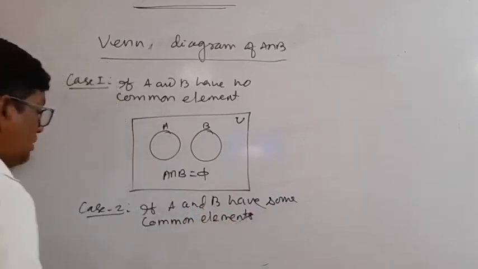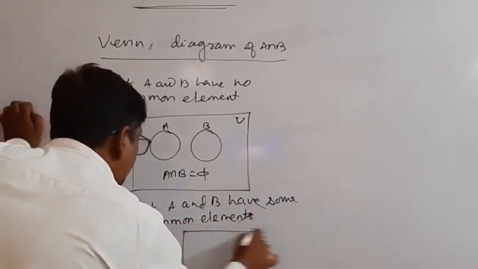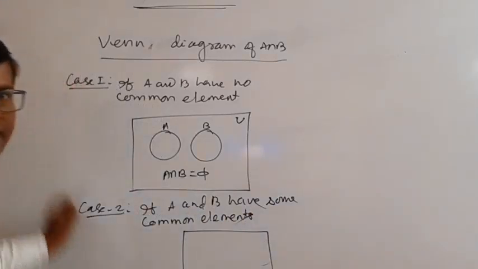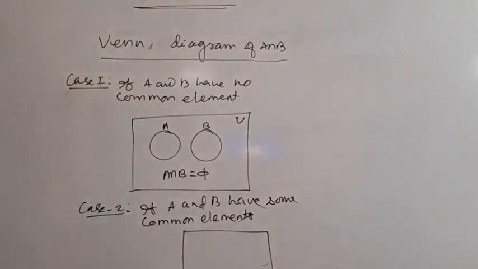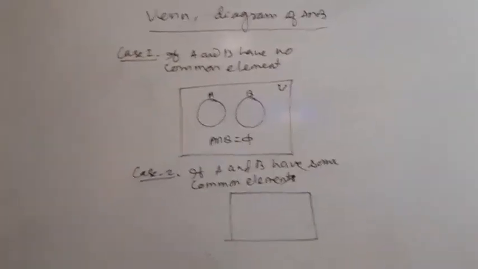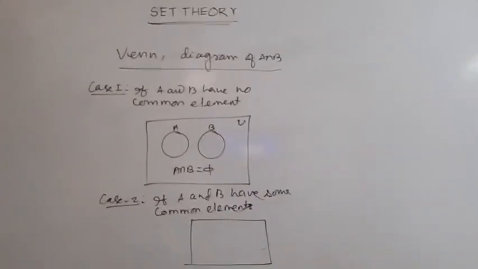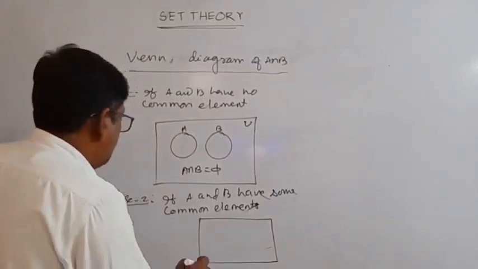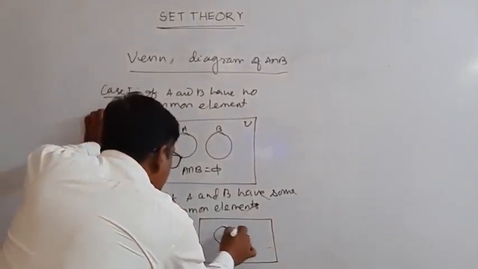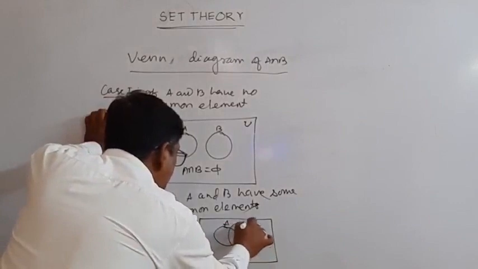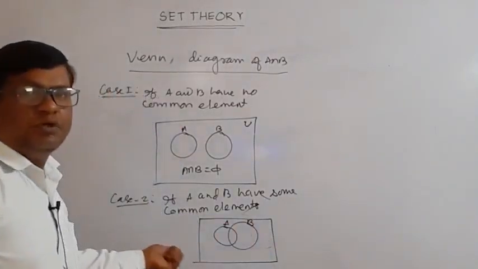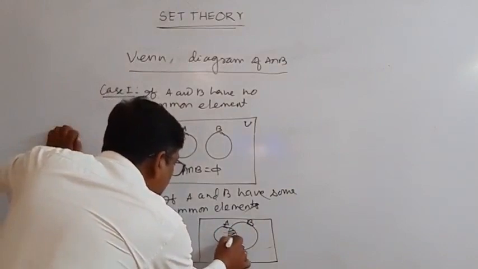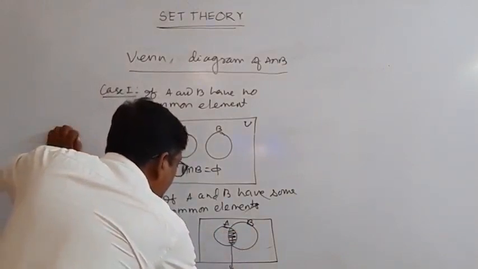This is the Venn diagram with the universal set, and this is set A and this is set B. Suppose, what is the common portion of the diagram? Here the common portion is this. So this is A intersection B.